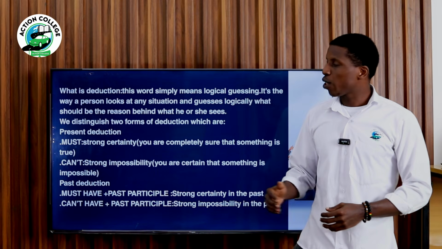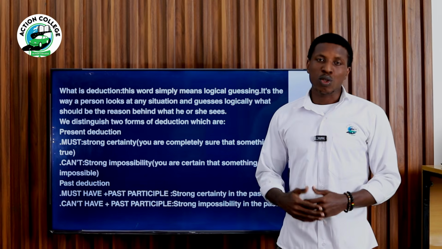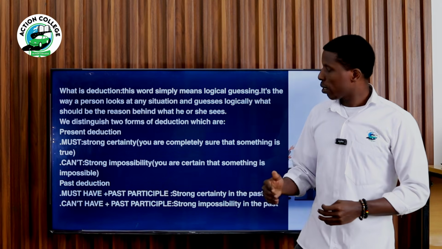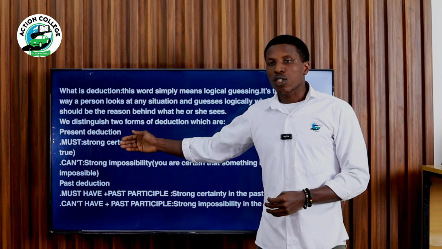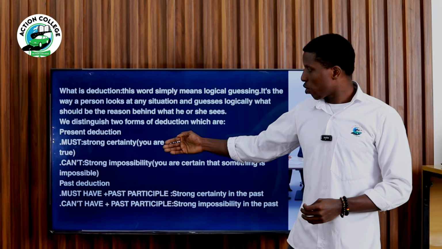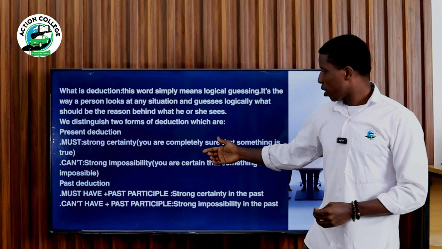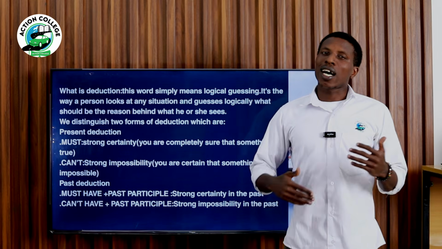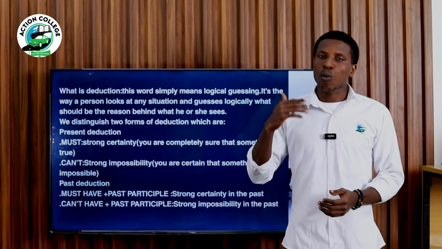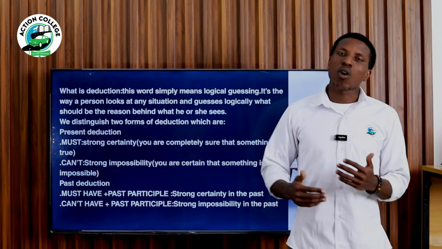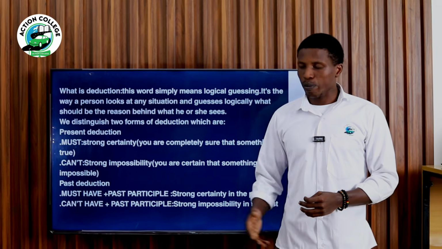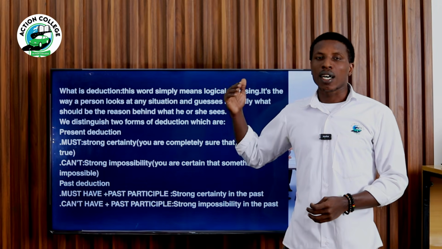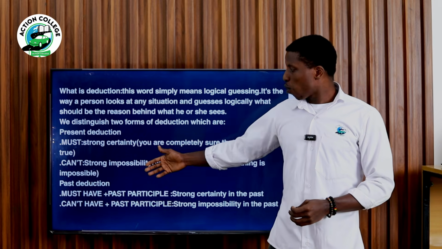We're going to start with present deduction. In the present deduction, we have must, which means strong certainty. Strong certainty means you are completely sure that something is true. Here we have can't for present deduction.